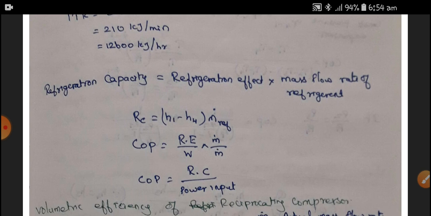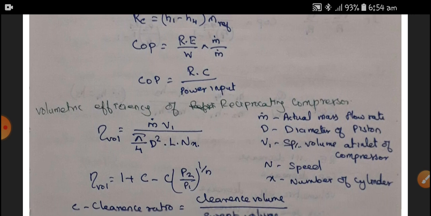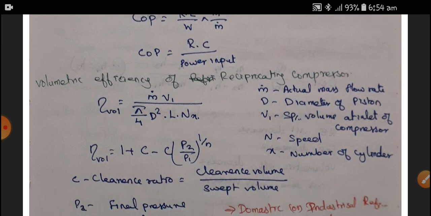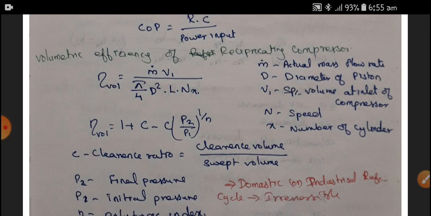Okay, next is the volumetric efficiency of the reciprocating compressor. We know that the compressor is a device which adds pressure to the incoming flow, so the outflow is more pressurized and at a higher temperature than the inlet condition. Whatever the compressor may be, the low temperature, low pressure substance is compressed and converted into high pressure, high temperature steam at the outlet. So the volumetric efficiency of the compressor is